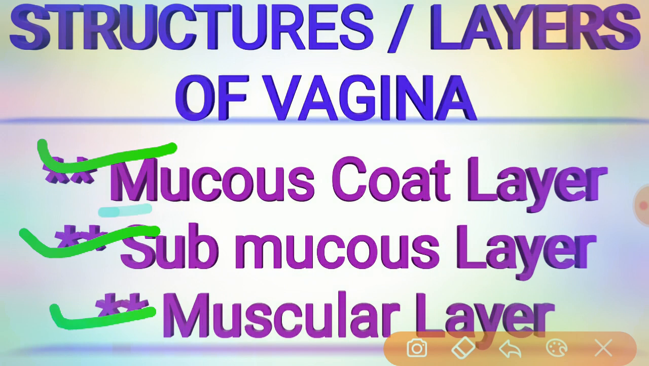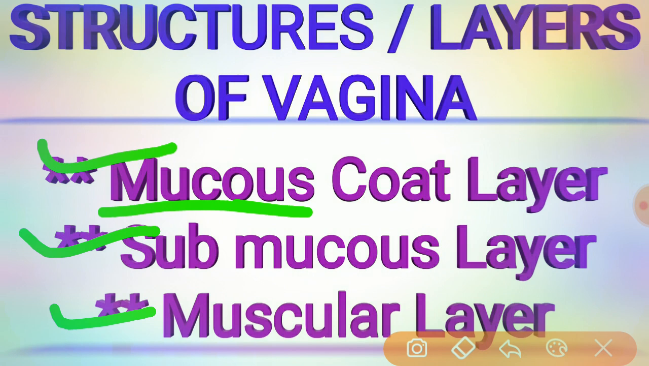The mucus coat layer is lined by stratified squamous epithelium, without any secreting glands. This mucus coat layer forms the innermost lining of the vagina. Coming to the second one, the submucous layer. The submucous layer is made of loose areolar vascular tissue.